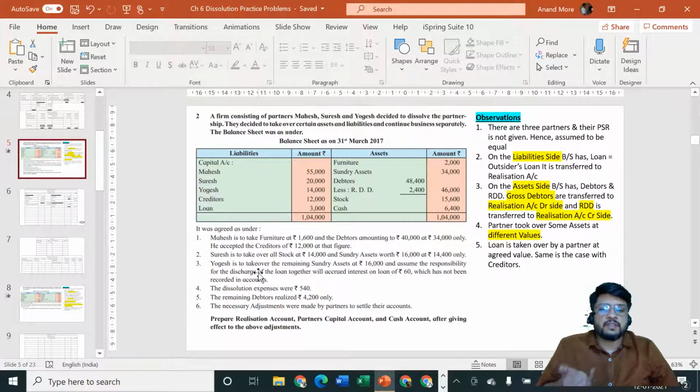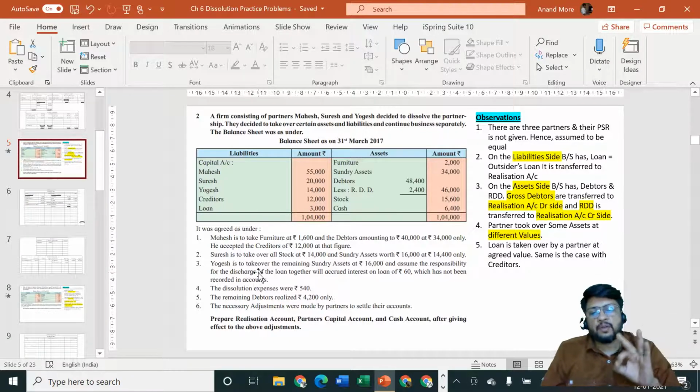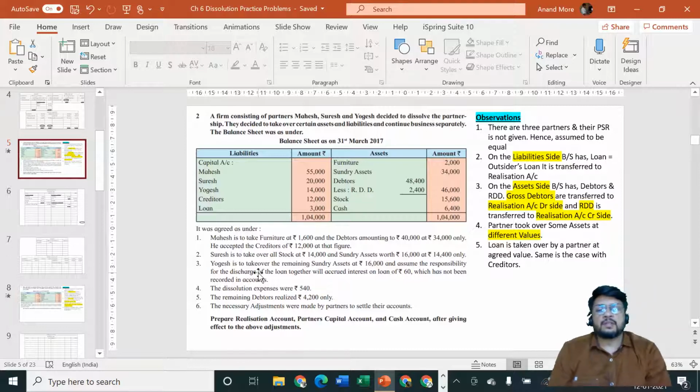So please tell me 16,000 is which value? 16,000 is the book value, which we are going to ignore, and we are going to consider which value? 14,400. So stock agreed value is directly given. Sundry assets, two values are given purposefully to confuse you, but please don't get confused. We should consider only agreed value. So 14,000 and 14,400. These are the two things which are going out. Assets are going out, credit what goes out.